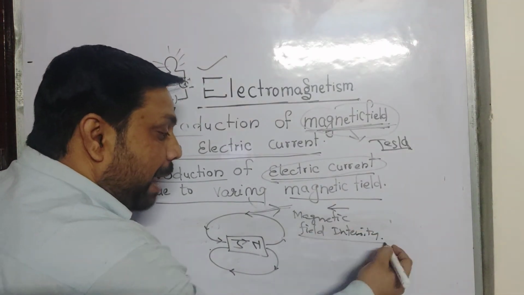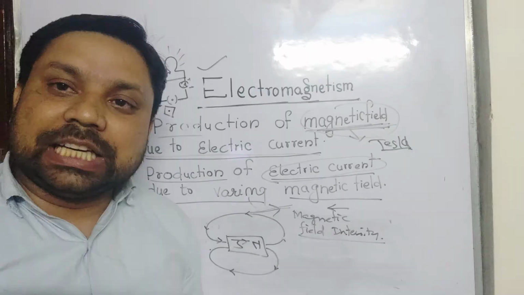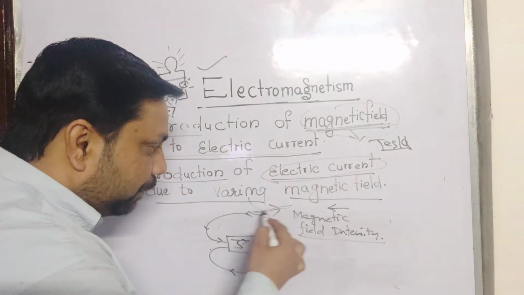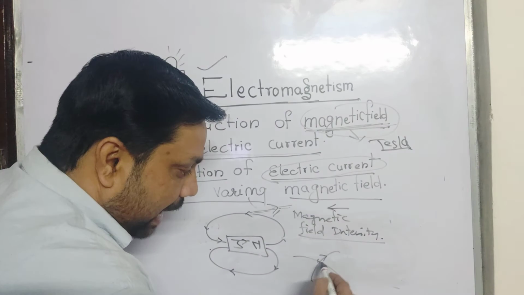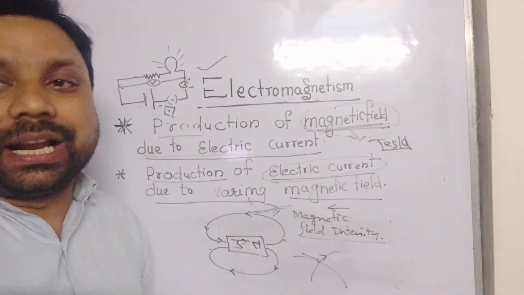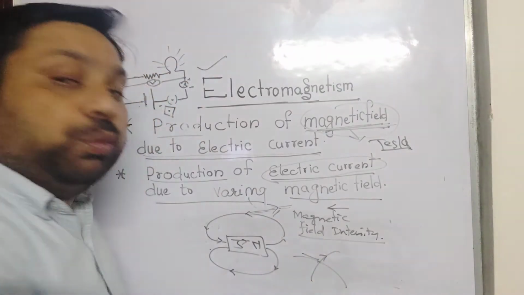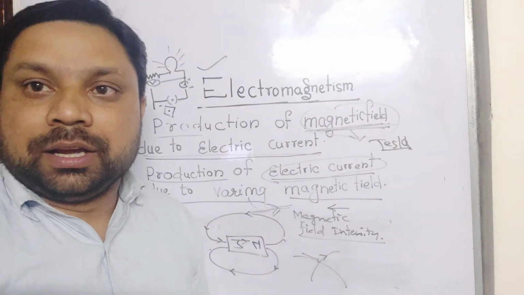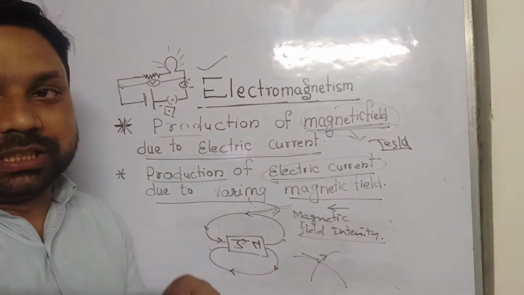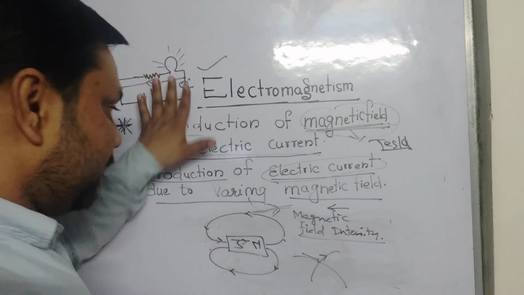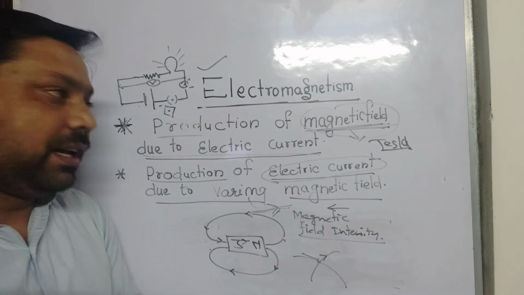Magnetic field intensity is a vector quantity. If two magnetic field lines crossed each other at the same point, there would be two directions of the magnetic field intensity at that point, which is not possible. So two magnetic field lines never cross each other. Okay, this is the summary of the electromagnetic field.